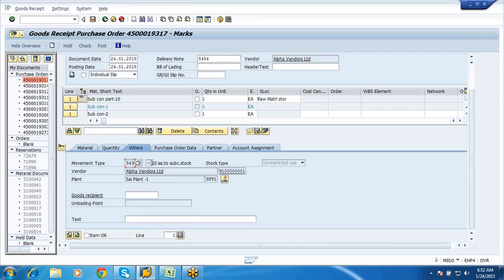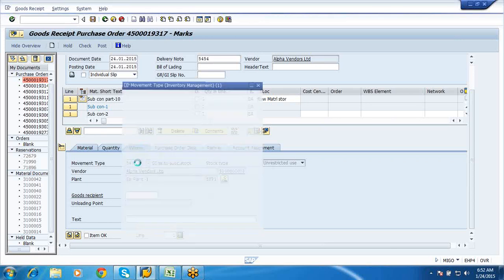While issuing we gave 541 to the vendor. Now while making a goods receipt against the PO, the movement type of your sub-assemblies would be 543. This is consumption against your subcontracting PO.